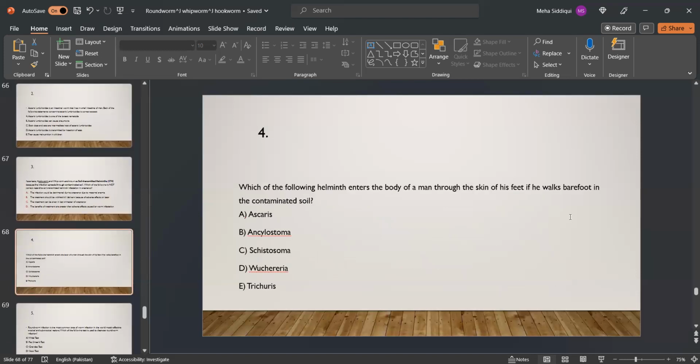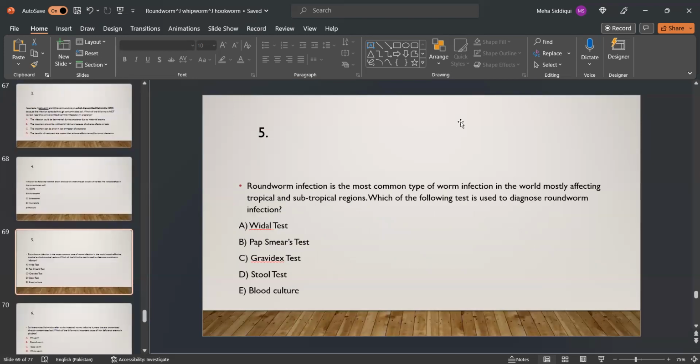MCQ number 4. Which of the following helminths enters the body of a man through the skin of his feet if he walks barefoot in the contaminated soil? A. Ascaris, B. Ancylostoma, C. Schistosoma, D. Wuchereria, E. Trichuris. Yes, B is the right option.